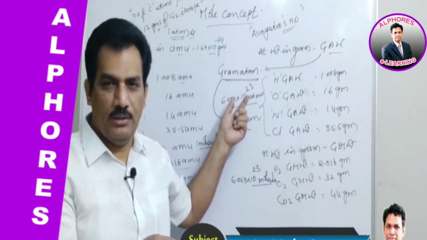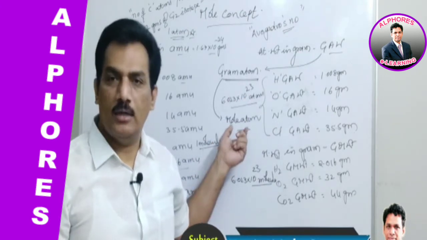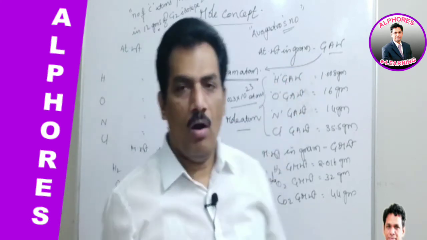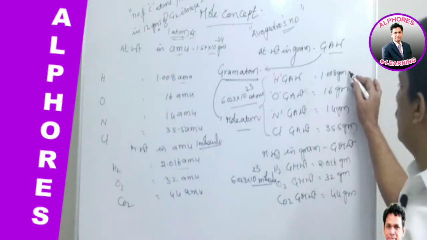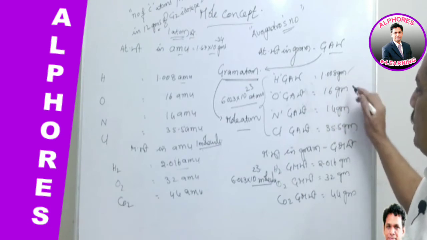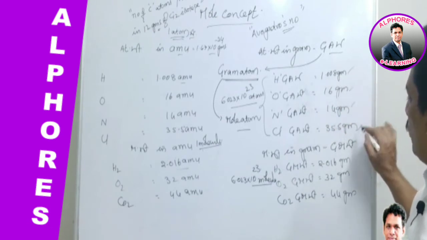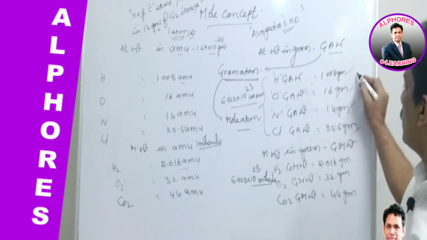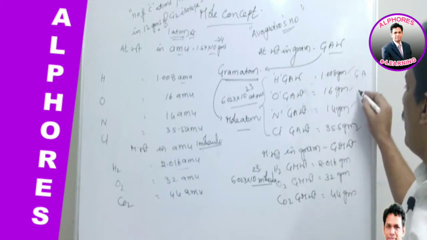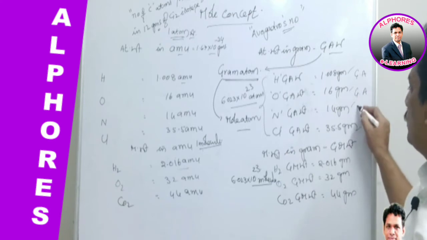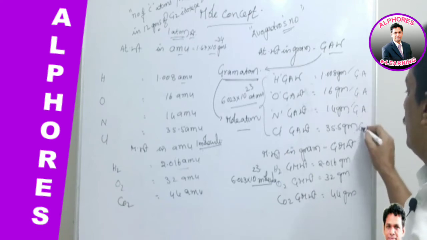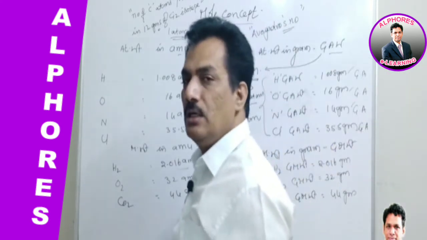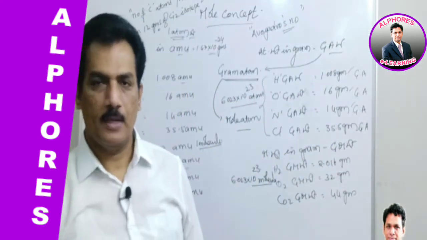Here Avogadro number of atoms is present, and hence it is known as mole atom. Clear? So the gram atomic weights of hydrogen, oxygen, nitrogen, chlorine are different, but all of these are considered as gram atom of hydrogen, gram atom of oxygen, gram atom of nitrogen, gram atom of chlorine. Like that we can consider with a single word.